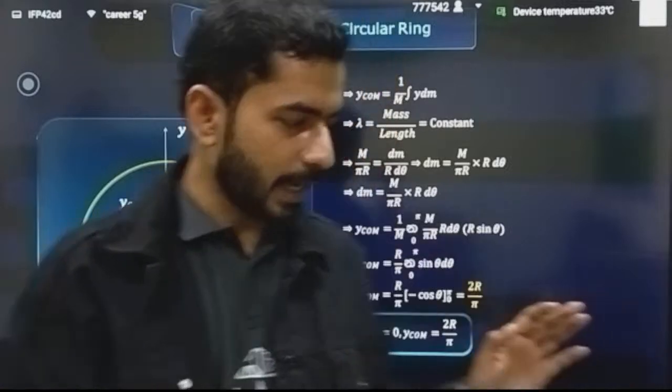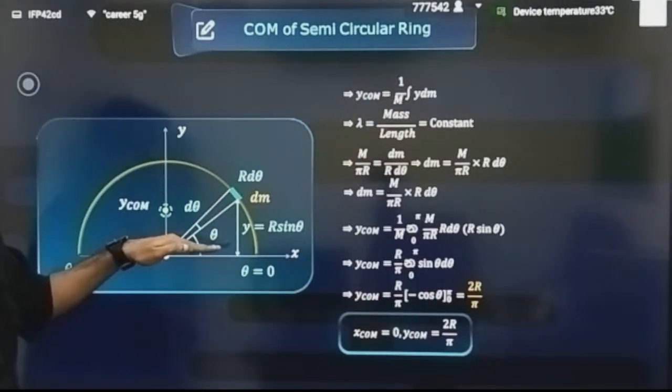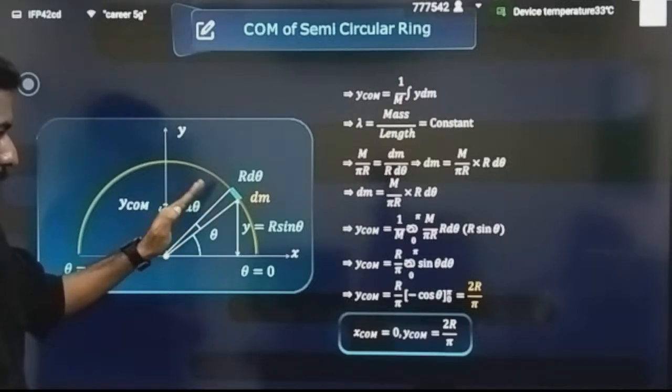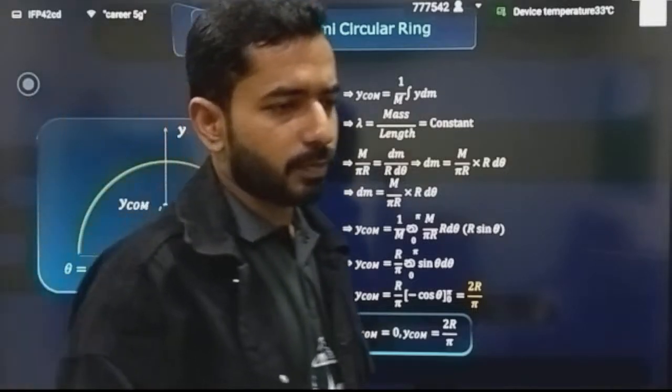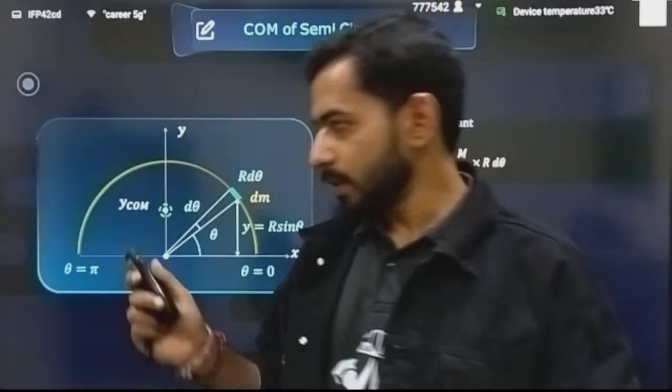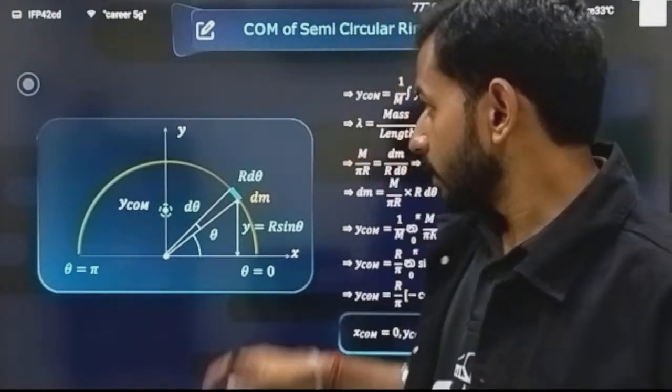And what is the limit of integration? The limit of integration is clear. This is the dx element. You have to integrate this complete circular ring. That means you will integrate it from theta equal to 0 to theta equal to pi. If you are covering this 180-degree angle, then you will be integrating this complete curve. Clear? Very good.